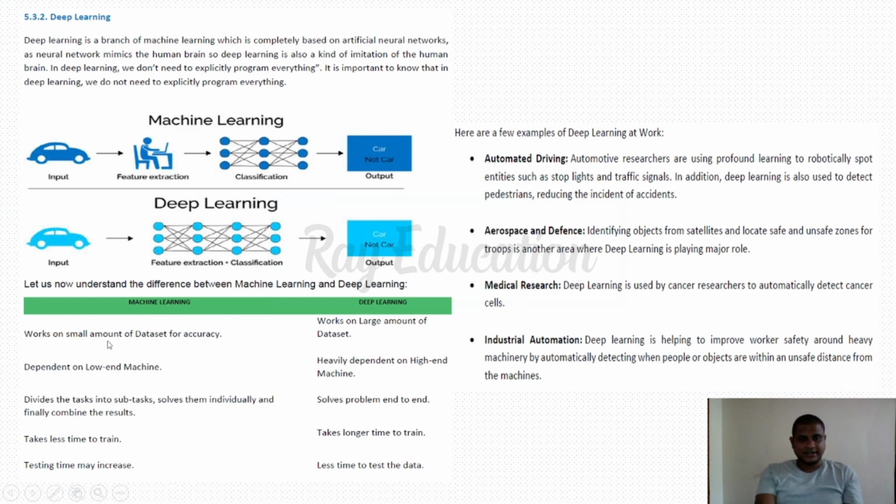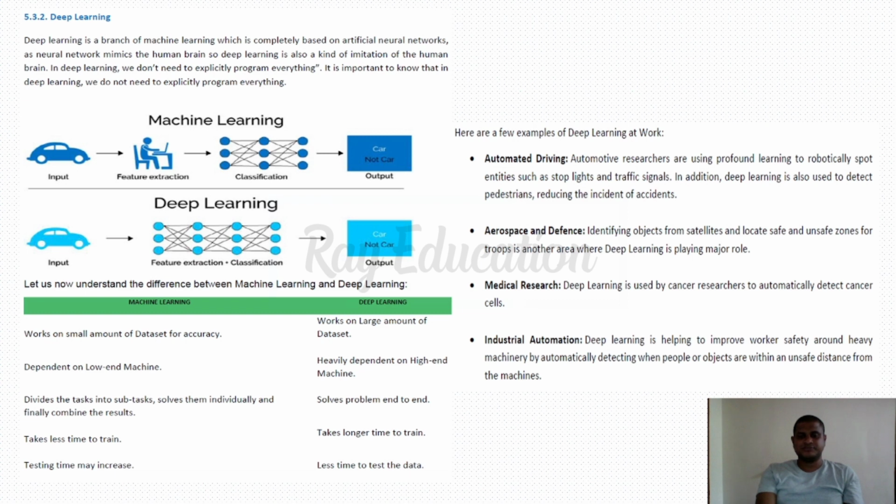Machine learning works on a small amount of data for accuracy, while deep learning works on a large amount of data. Yes, for example, we can see Google servers, YouTube or Facebook, which always work with a large amount of data. In a fraction of seconds, millions of people approach the Google web server, so it comes under the deep learning technique. Machine learning is dependent on low-level machines, while deep learning depends highly on high-level machines. Machine learning divides the task into subtasks, solves them individually, and finally combines the results.